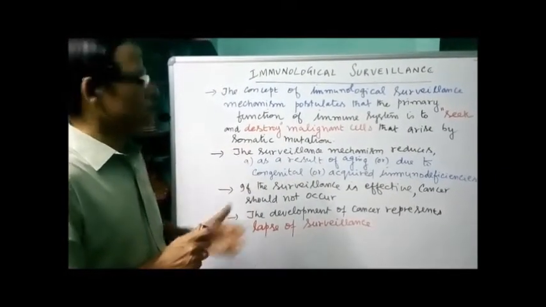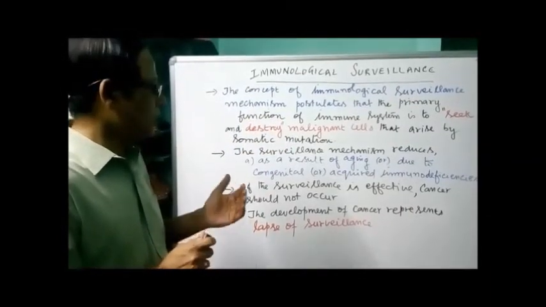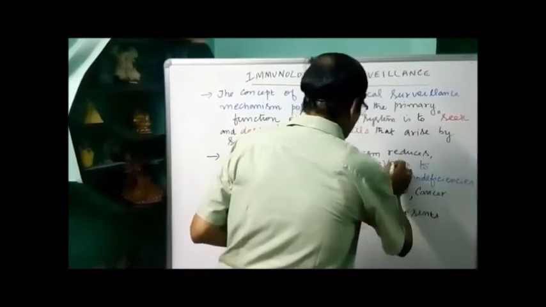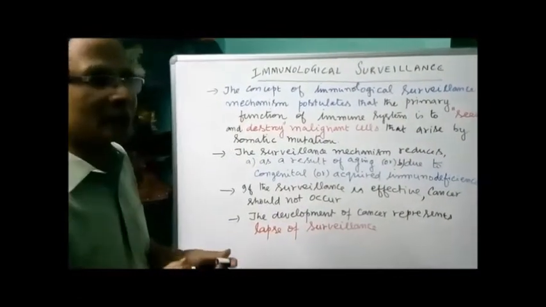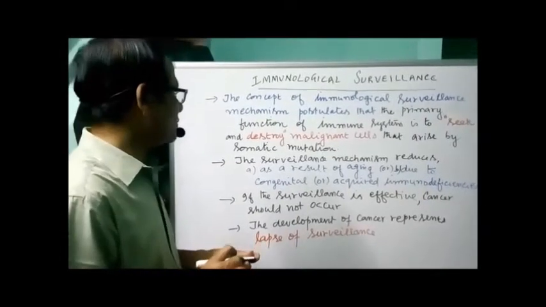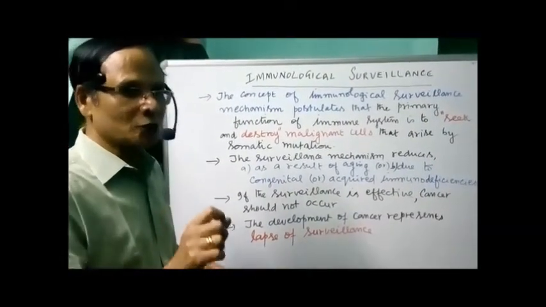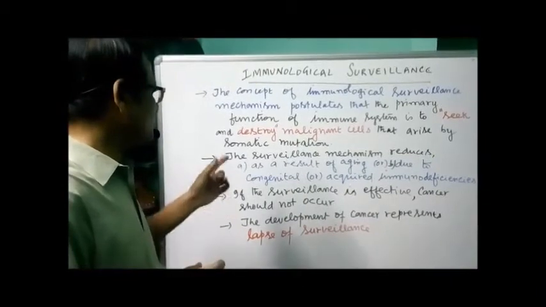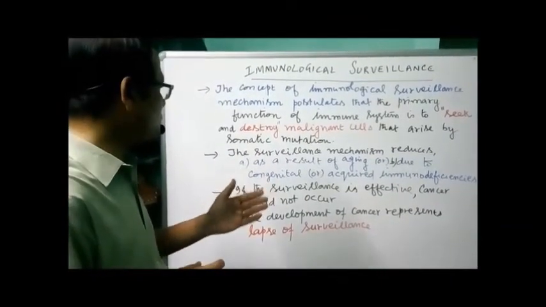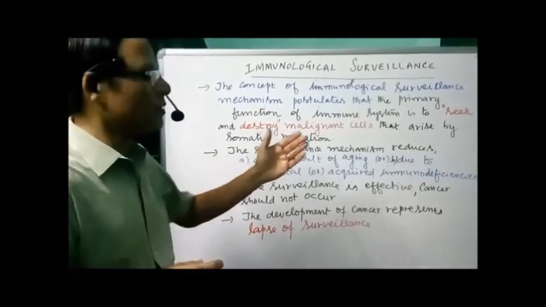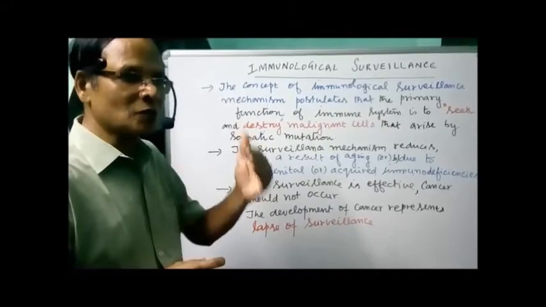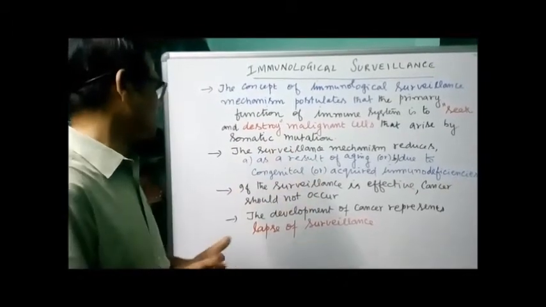Number one, as a result of aging, or number two, due to congenital or acquired immunodeficiencies. As a result, the surveillance mechanism is lost or its function is reduced.